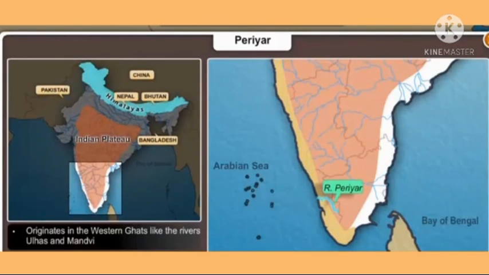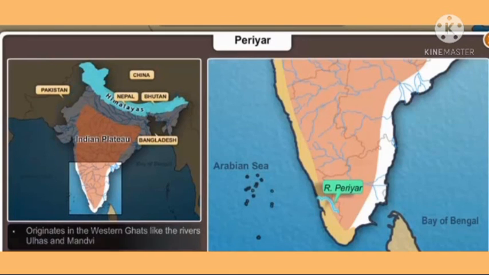The Periyar River originates in the Western Ghats and drains into the Arabian Sea. Just like the Ulhas River and Mandvi River that originate from the Western Ghats, this river flows through rugged terrain and is short and swift.